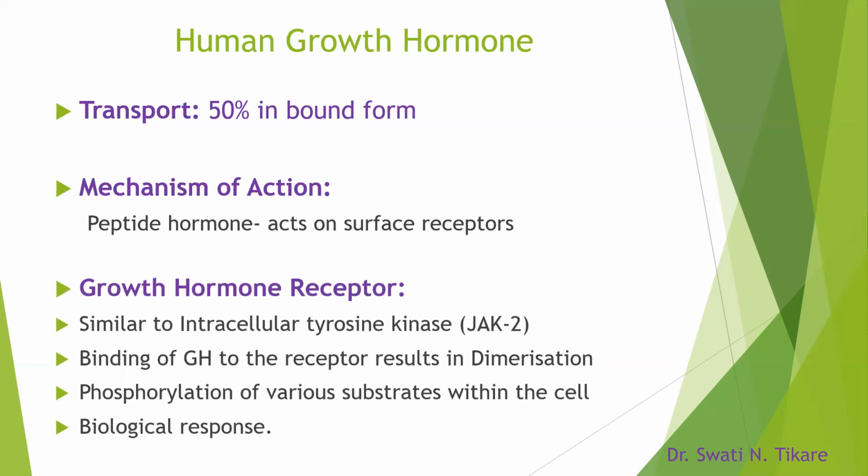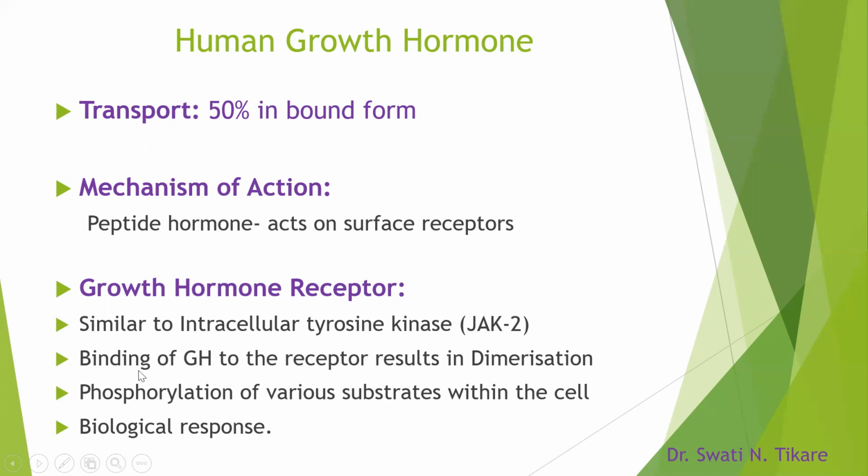So that is how the mechanism of action works here. The growth hormone receptor, which is present on the target cell, is very similar to the intracellular tyrosine kinase. Okay, we call it the JAK2 pathway, intracellular tyrosine kinase.